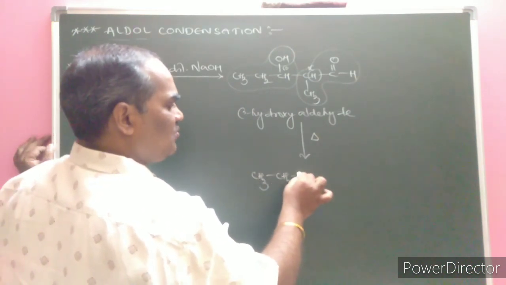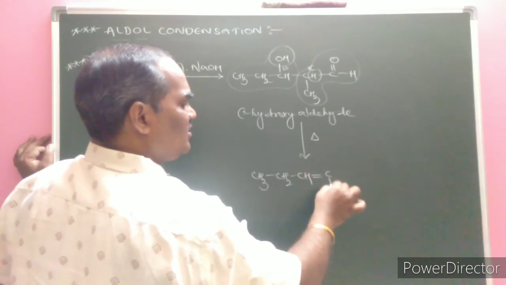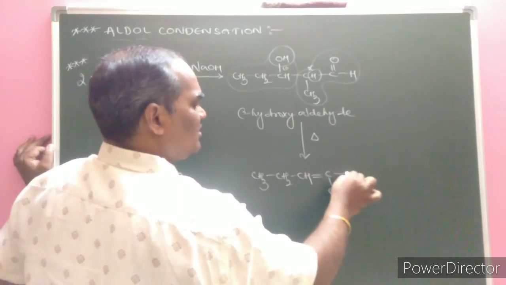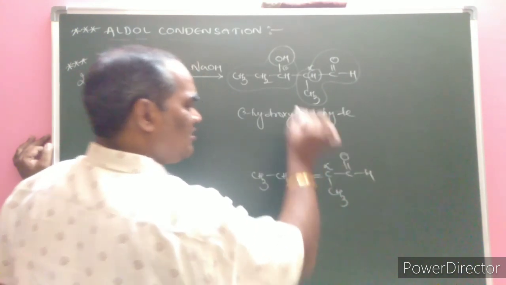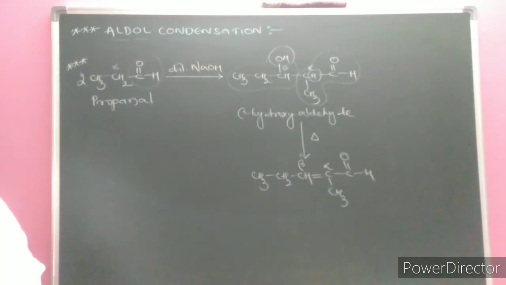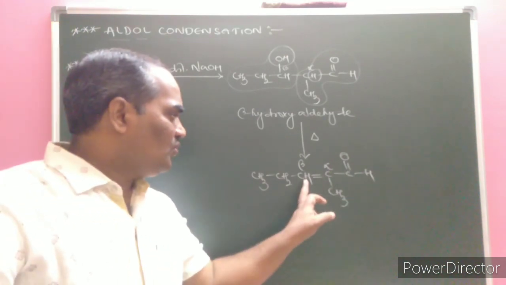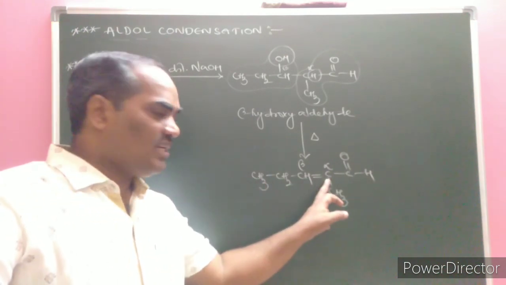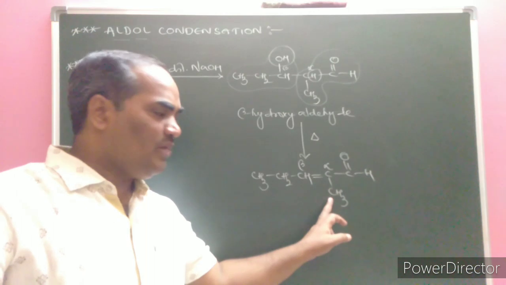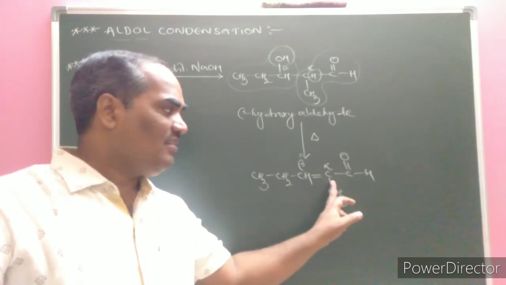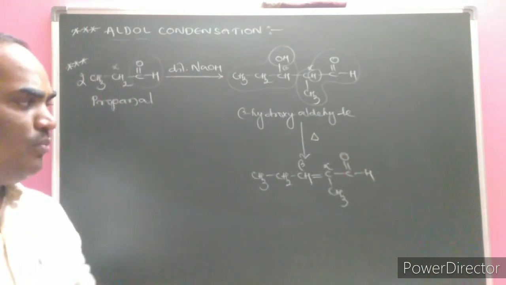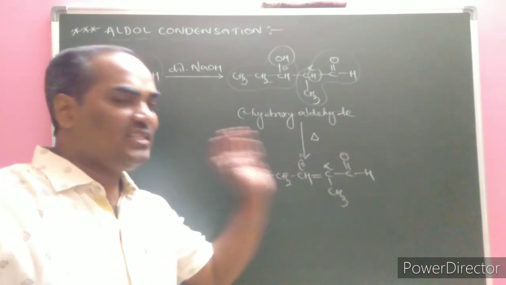CH3CH2CH=C(CH3)CHO, where the unsaturation is present, alpha, beta. Numbering 1 2 3 4 5, at the second position a methyl group is there, so 2-methyl-2-pentenal is the IUPAC name.